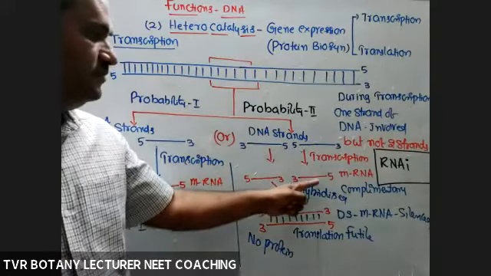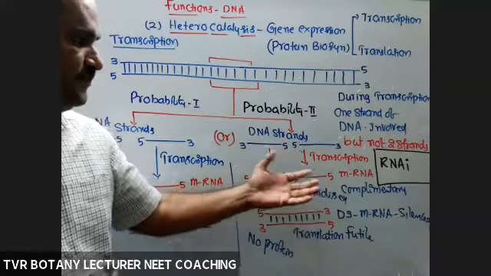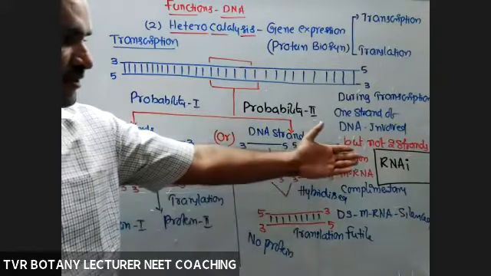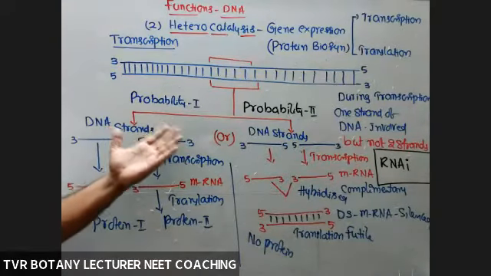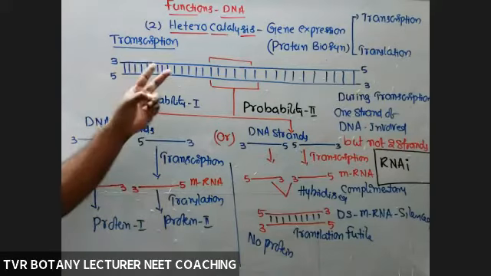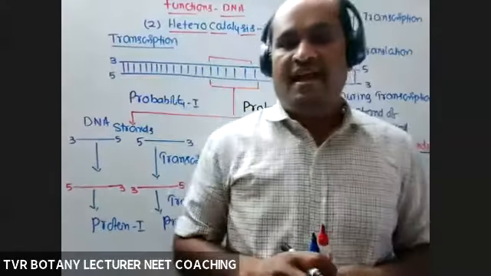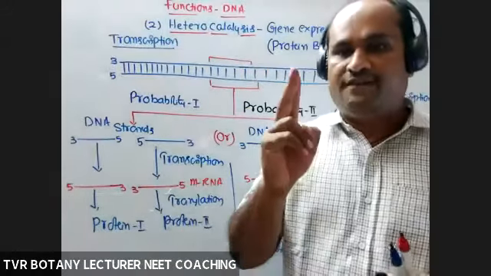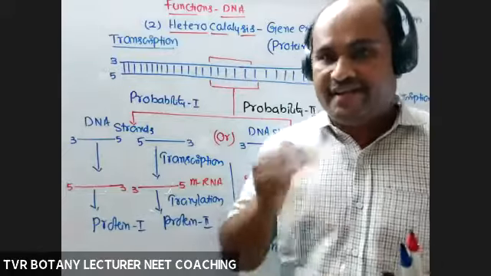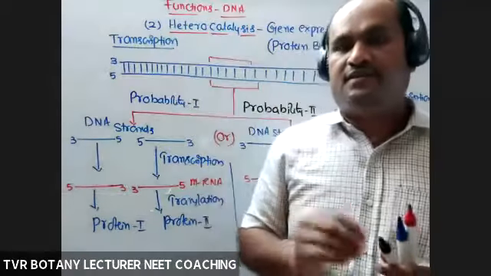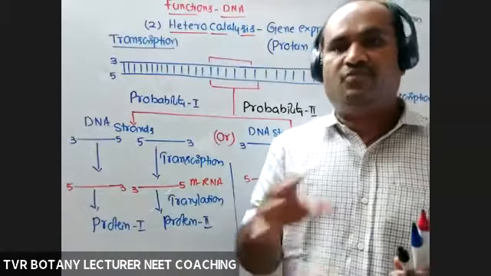And this is possible under certain conditions only. To protect the concerned organism, the DNA is able to develop RNA interference, not to produce a protein. So according to these two probabilities, out of two strands, only one strand is involved. Now the question is, if one is involved, how much part of that strand is involved? Totally involved? Some part involved? These are the questions.